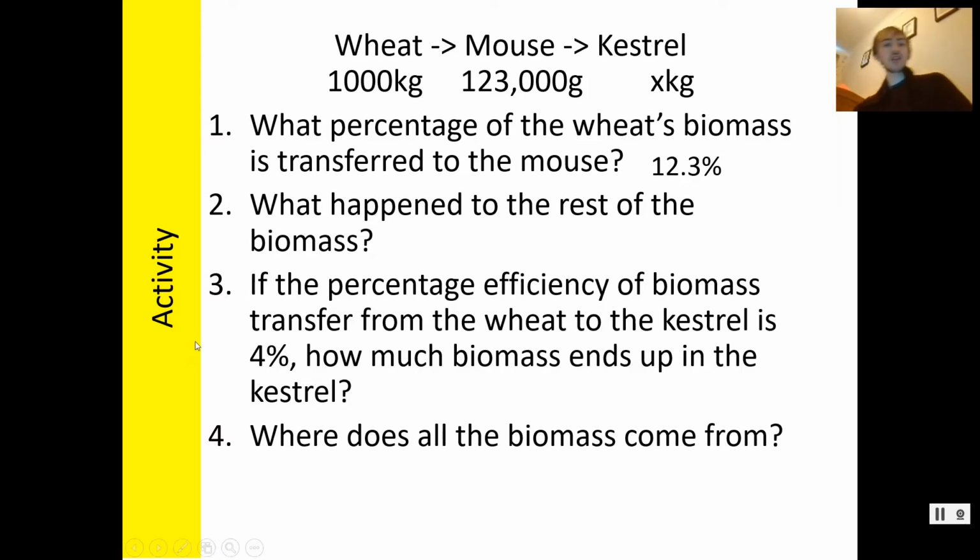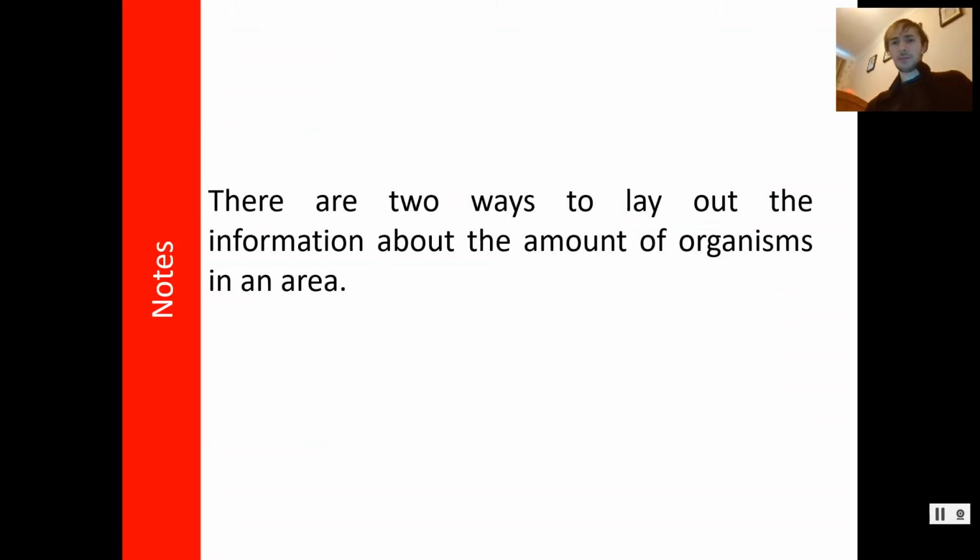If the percentage efficiency of the biomass transfer from the wheat to the kestrel is 4%, how much biomass ends up in the kestrel? I've got a number of 4.92 kilograms. And where does all the biomass come from? It all comes originally from the sun, providing energy to the plants, which then use that energy to create glucose in photosynthesis.